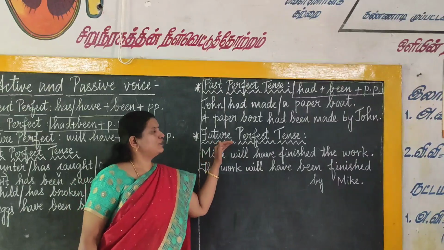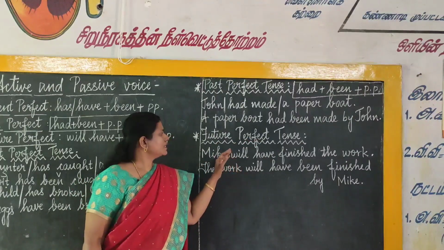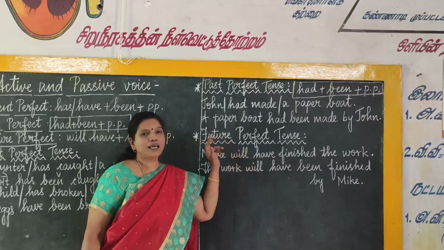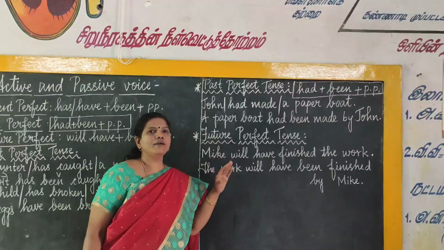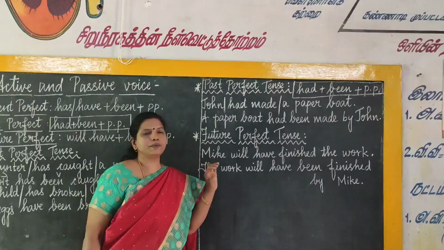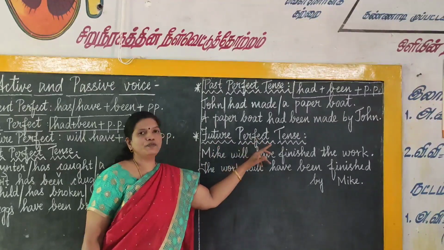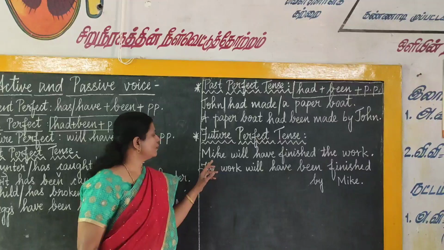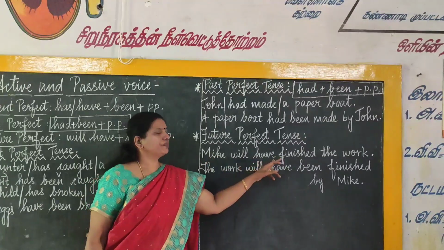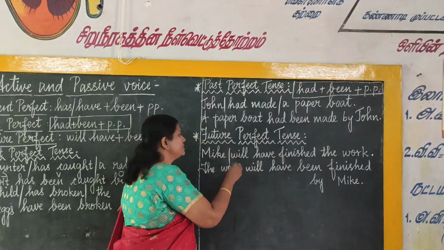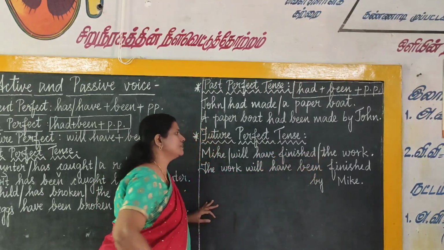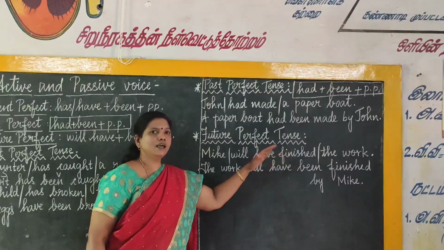Next, we will see future perfect tense. The structure will be will have plus been plus past participle. That is the structure for future perfect tense. We will see an example for it. Mike will have finished the work. Mike is the subject. Will have finished is the verb. The work is the object.